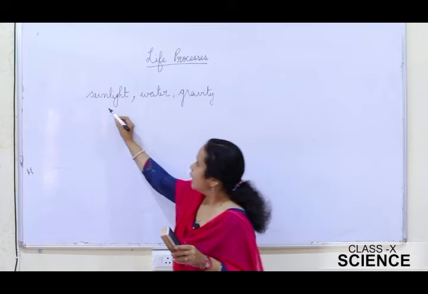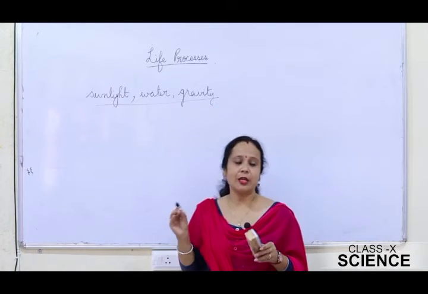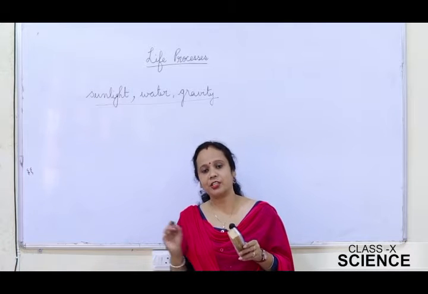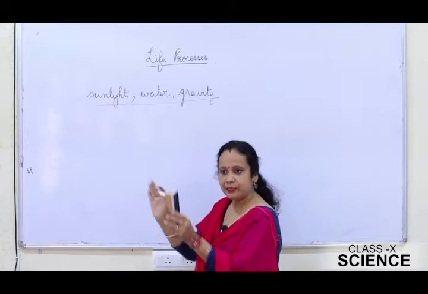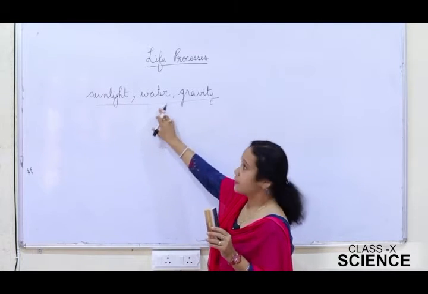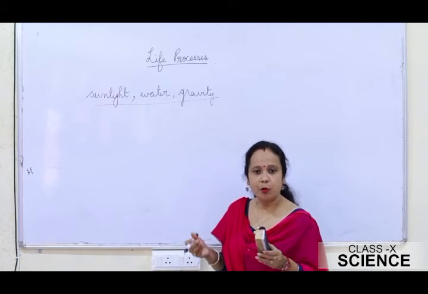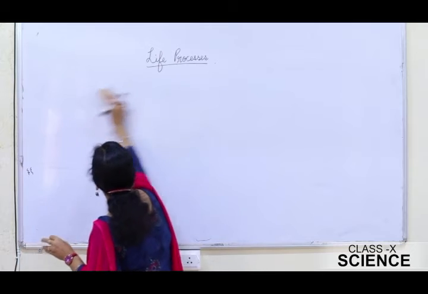Students, about these stimuli, sunlight, water, gravity, etc., you are going to learn in the next chapter, control and coordination. This is known as phototropism, the movement of the plant towards the source of light. Then this is hydrotropism, geotropism, and thigmotropism, that we are going to see in the next chapter, control and coordination.